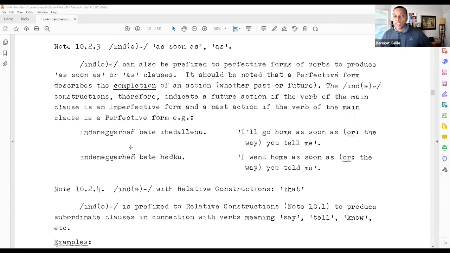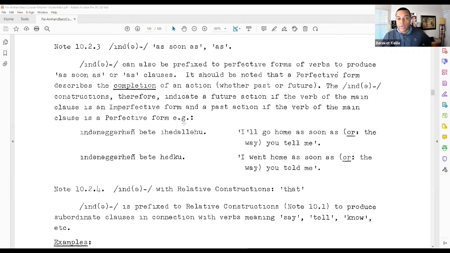So the completion of the action is going to take place either in the past or in the future. And we look at the principal verb to give us a context to know which one it is. So, in the nagaran bete hedala. I will go home as soon as he tells me, or as soon as you tell me, excuse me.